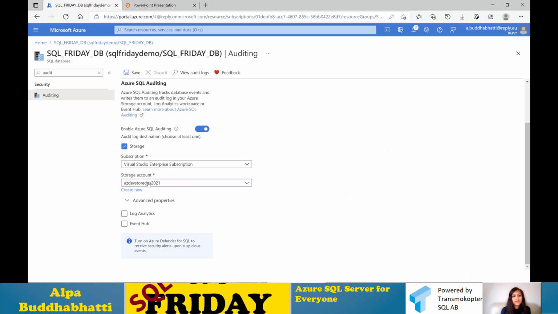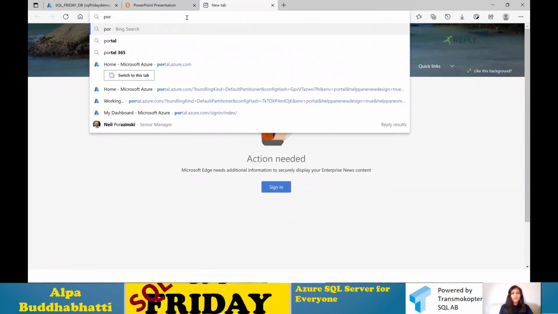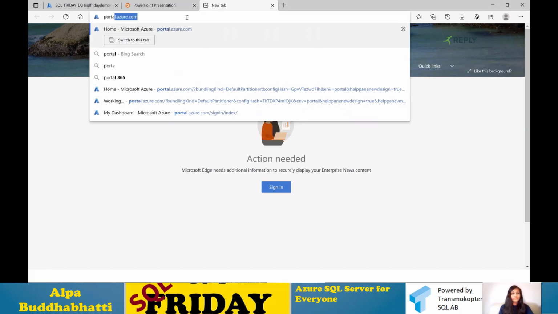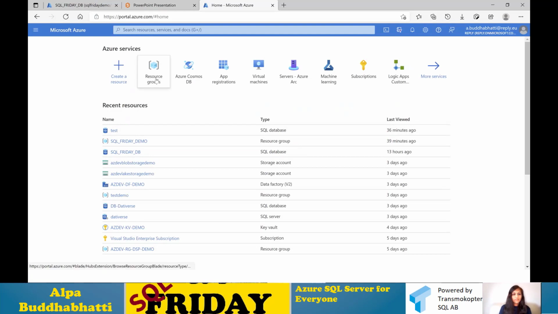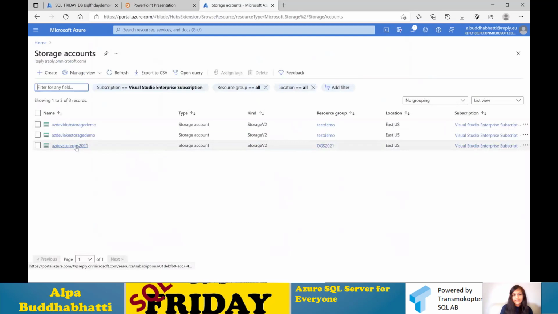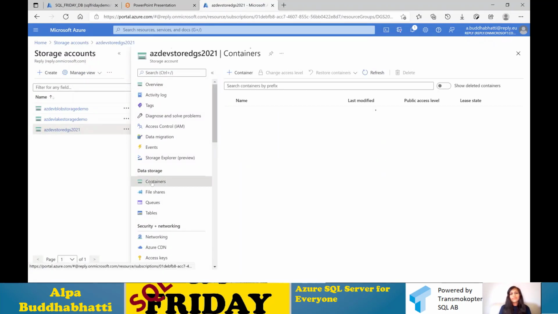It's already stored there. If I go to that storage account, you will see that the log is generated there. I think it's this one, and yeah.